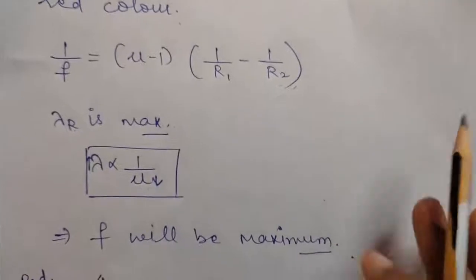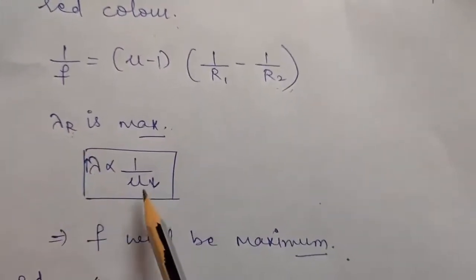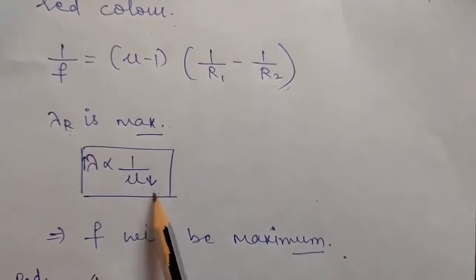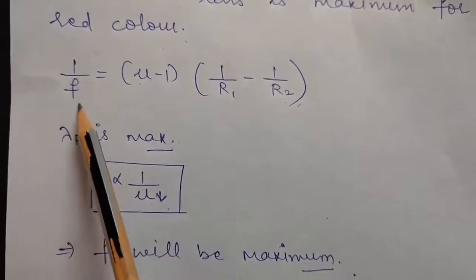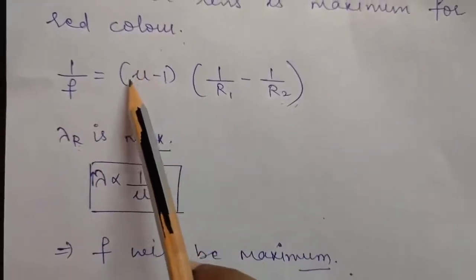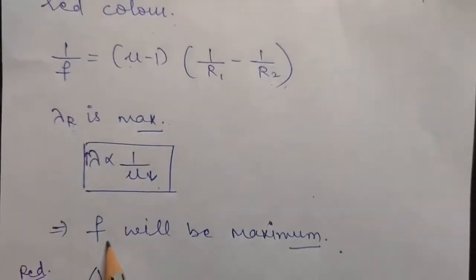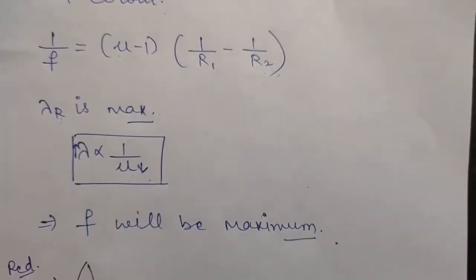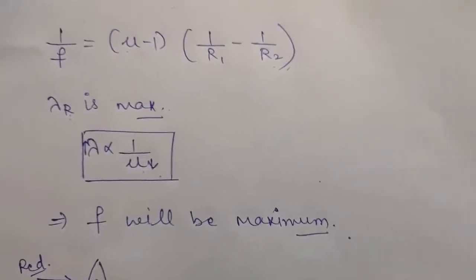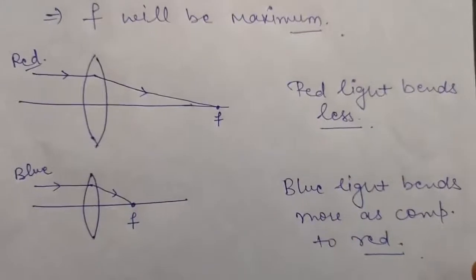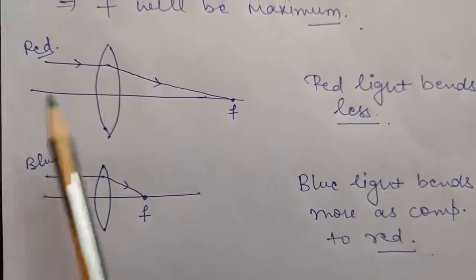Okay, so now because red light has maximum wavelength, that means the refractive index will be minimum for it. If the refractive index is minimum, and as you know 1 upon f is directly proportional to mu, so if mu is minimum, f will be maximum for red color. So you can say focal length will be maximum for red color for both the lenses, either concave lens or convex lens. If you want to know the explanation through a diagram, look here, see, this is again